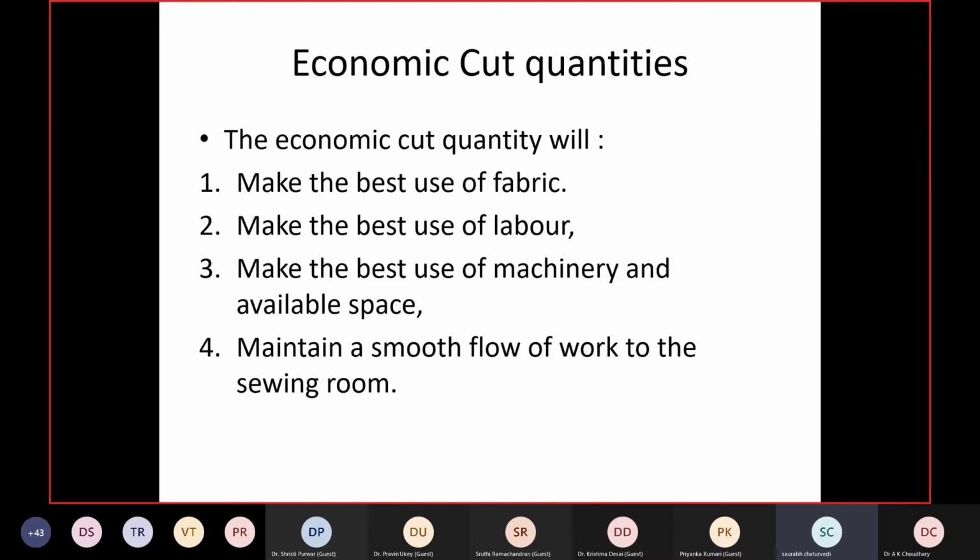Now, economic cut quantities. The economic cut quantities will make the best use of fabric, and the best use of labor also. If someone is cutting one order in 3 lays and I can cut the same order in 2 lays, then it is the best use of labor. They also make the best use of machinery and available space, and maintain a smooth flow of work to the sewing room.